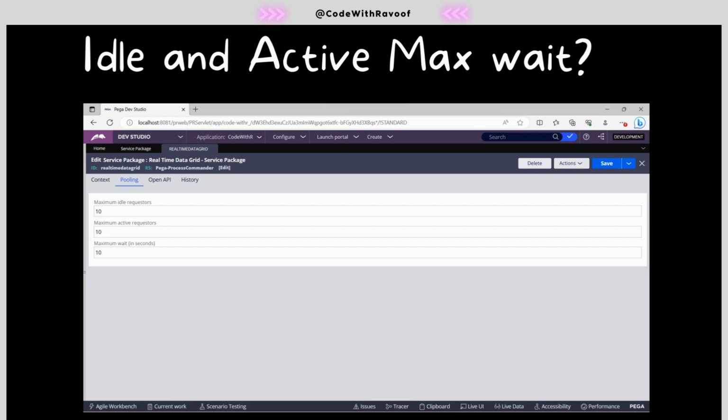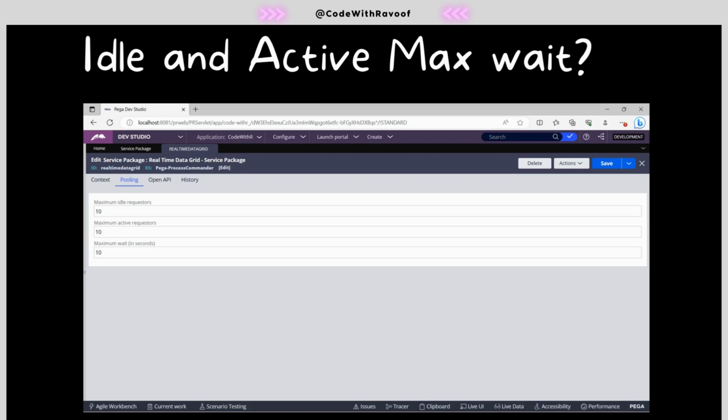Does Pega create 40 requesters all at once? Obviously, first it utilizes the 10 idle requesters. Next, remaining 30, so it will create 30 requesters. So it goes on.